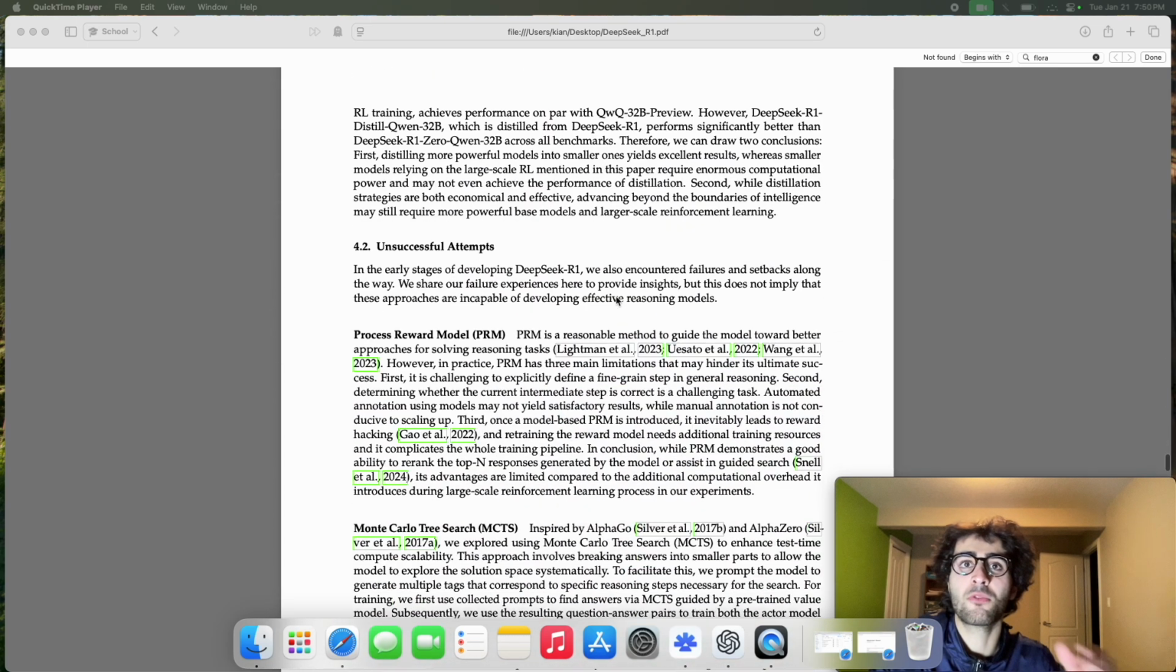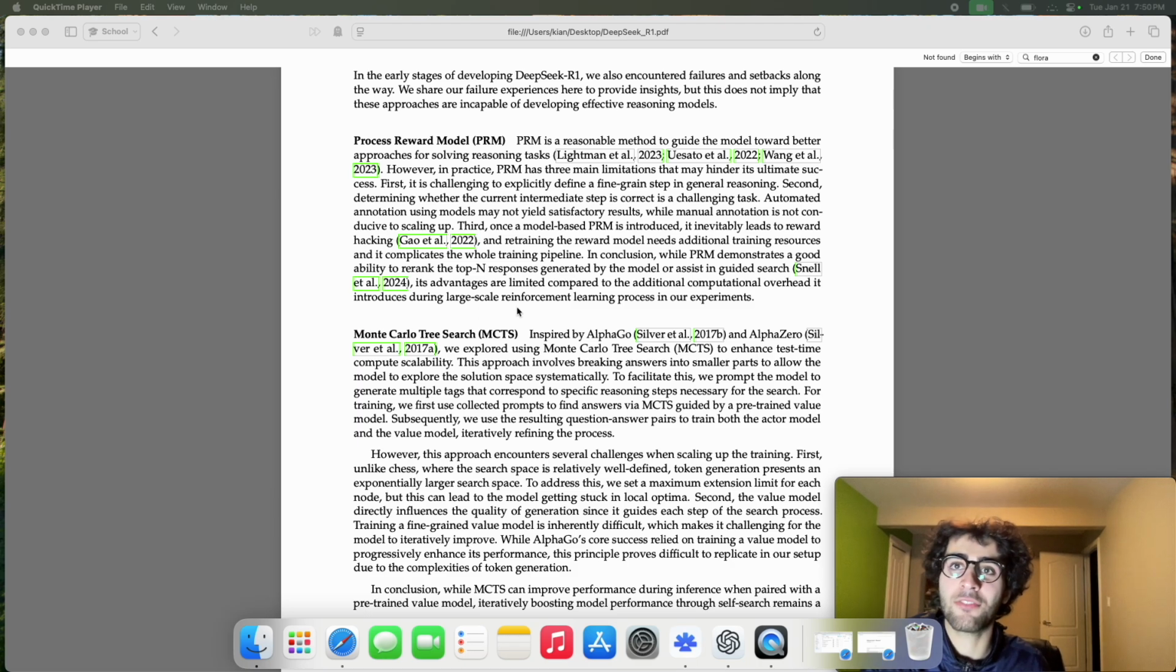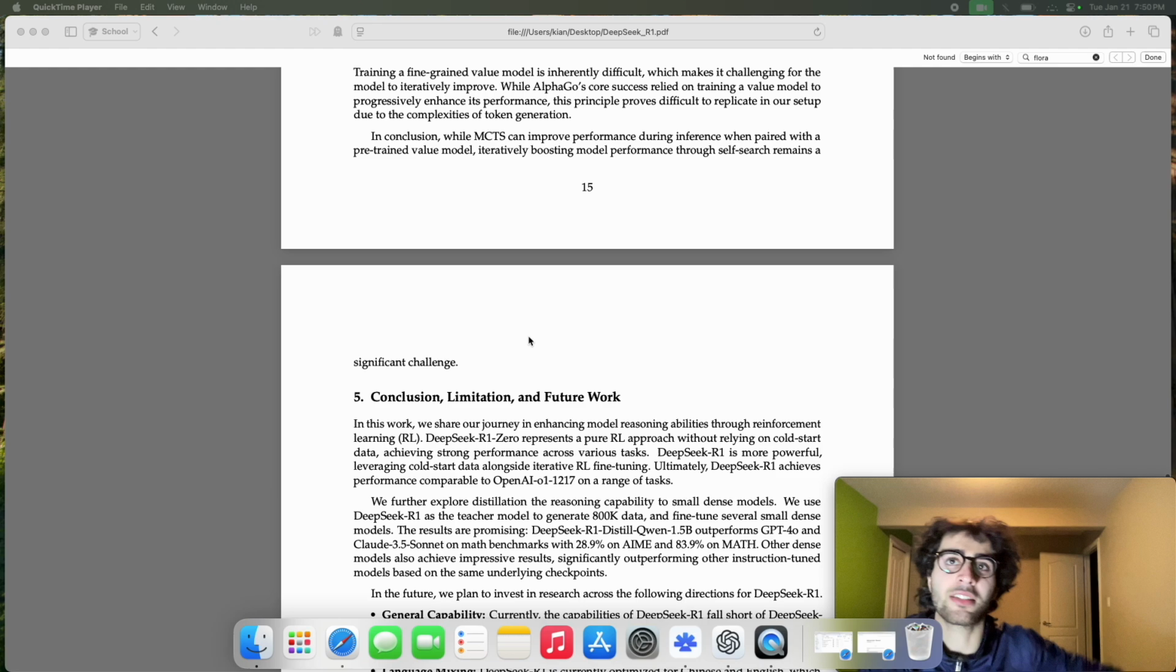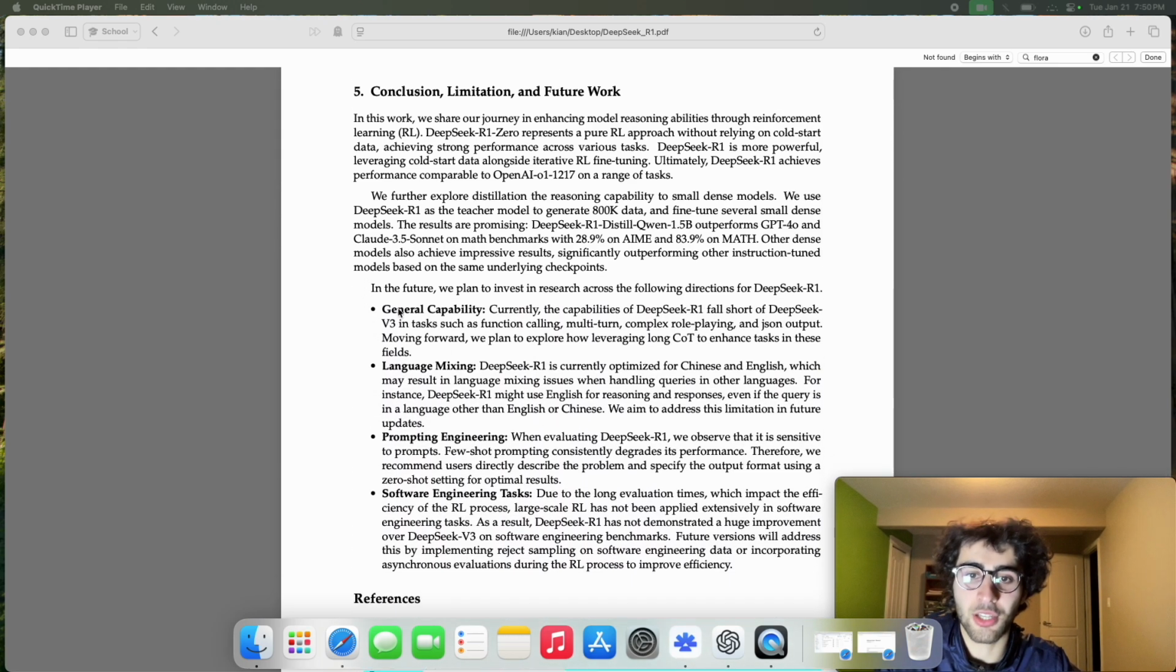That section is quite simple. They do have some unsuccessful attempts. I'd recommend, if you want to read about MCTS, because that's quite interesting. But since it was unsuccessful, we're not going to waste our time talking about that. And we're going to jump right into the conclusion here.